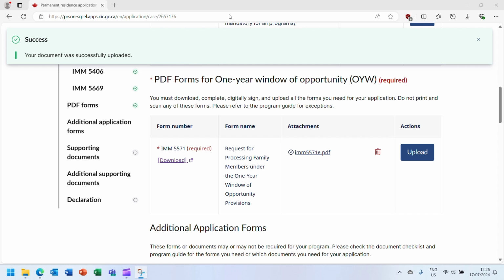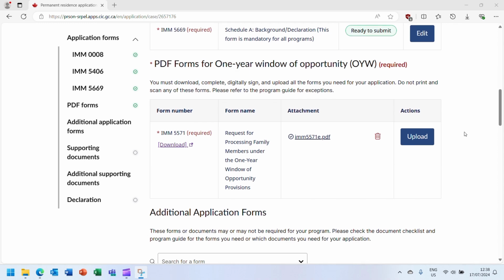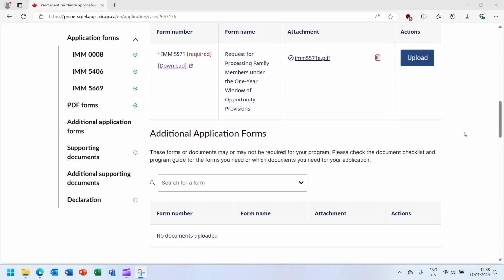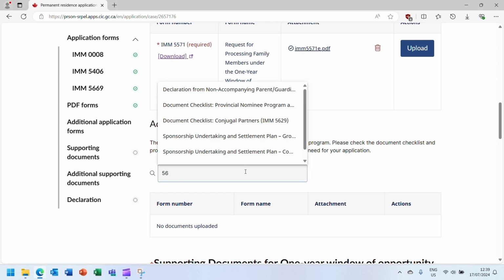form into the portal. Moving on to the additional application form section, please refer to the IMM 5578 guide linked at the top of this page for further information on which additional PDF application forms you may be required to submit with a 1 year window application. You can search for the form that you need by using this box.